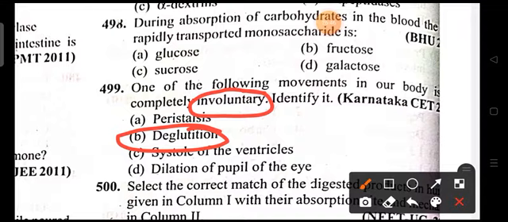One of the following movements in our body is completely involuntary, meaning swallowing is not a voluntary process. Others are also somewhat involuntary, but not completely. They are not under the control of the